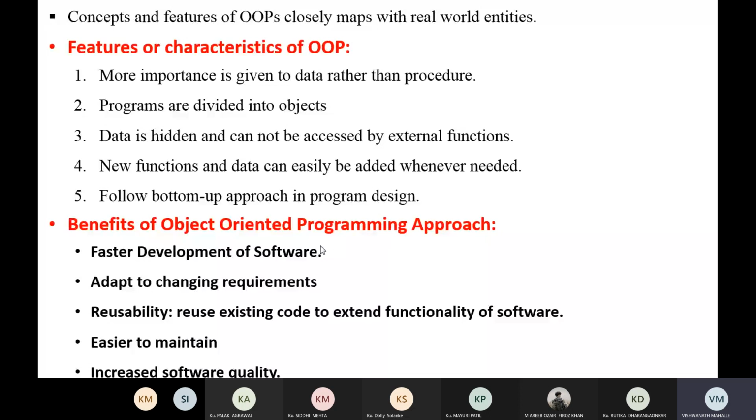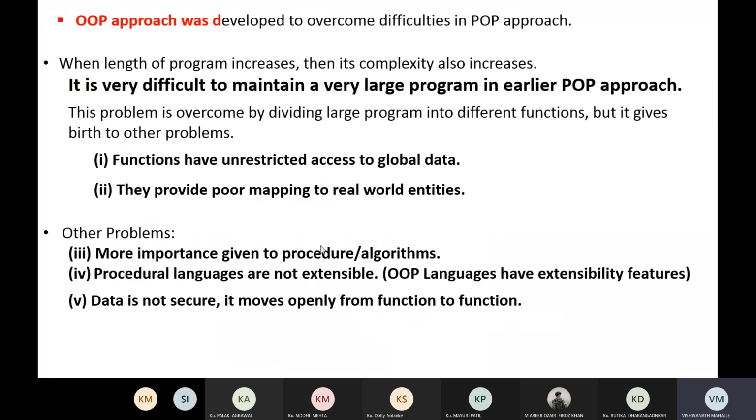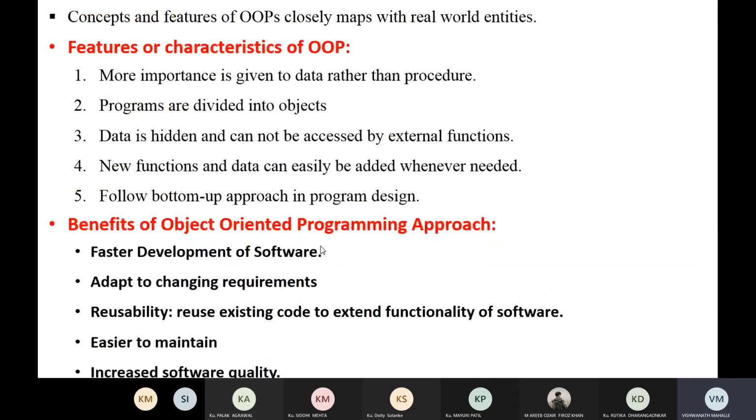An application written in object oriented programming is very easy to maintain. Also software quality can be increased. So these are some of the benefits of this approach, and because of these, to overcome the limitations, the object oriented approach was developed.